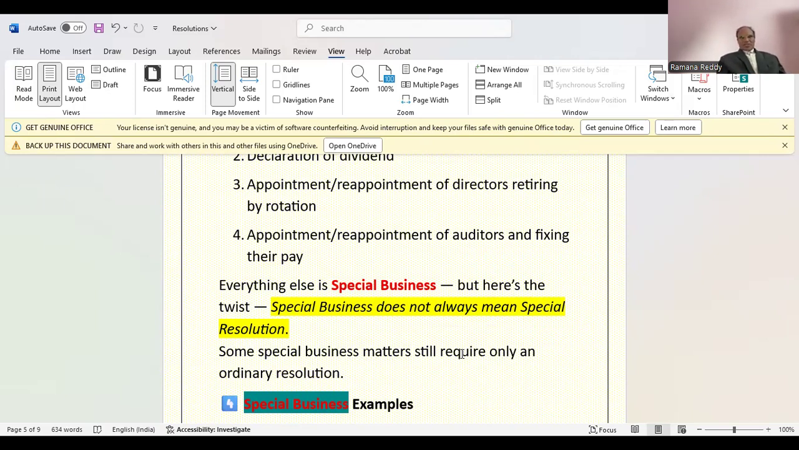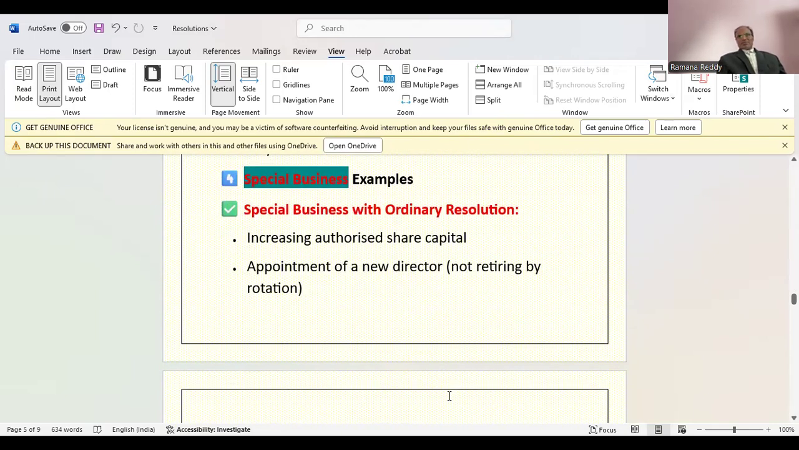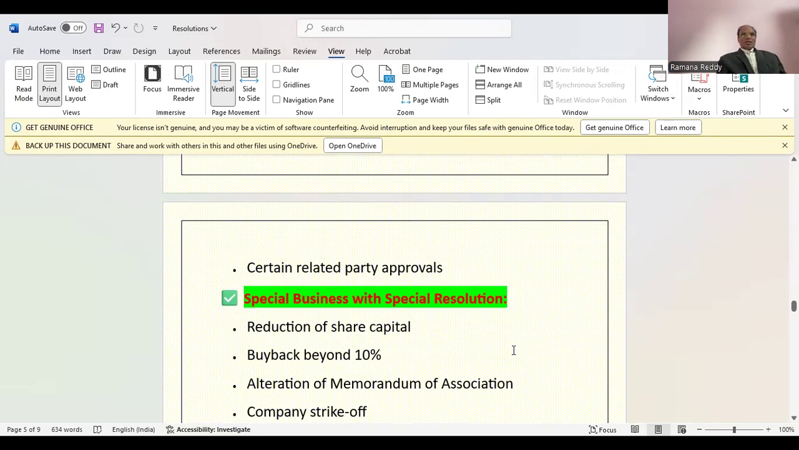But there is a twist. Special business does not always mean a special resolution. Some special business matters still require only an ordinary resolution. We'll see special business examples. Special business with ordinary resolution. Example: increase of authorized share capital. Appointment of a new auditor, not retiring by rotation. Special business, but ordinary resolution. Certain related party approvals. These are a few examples.